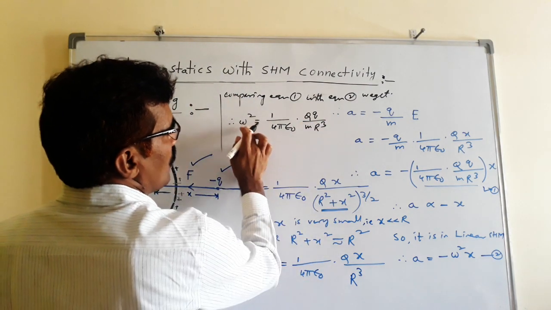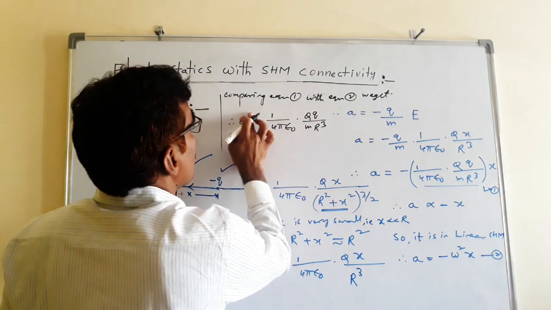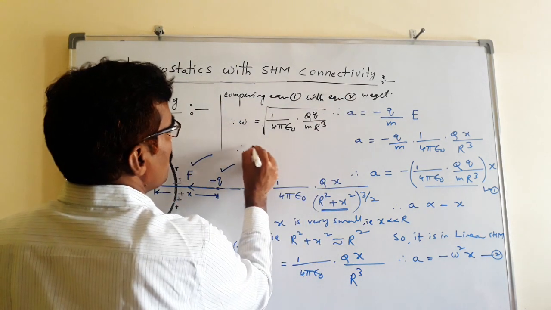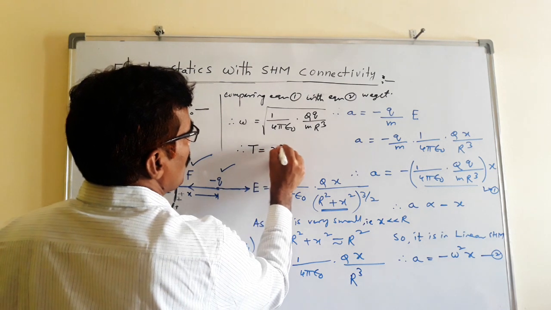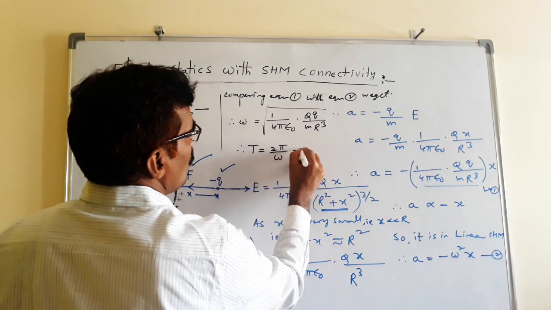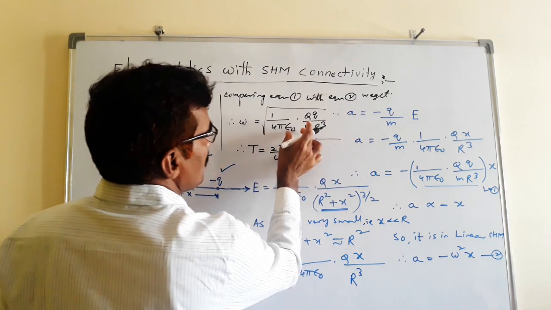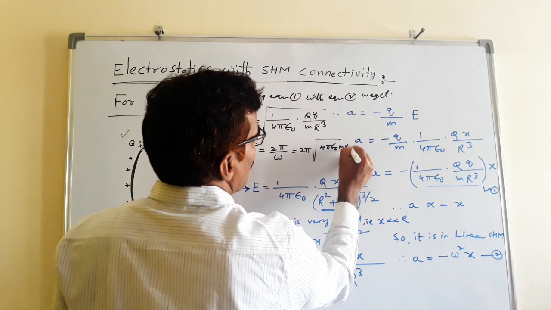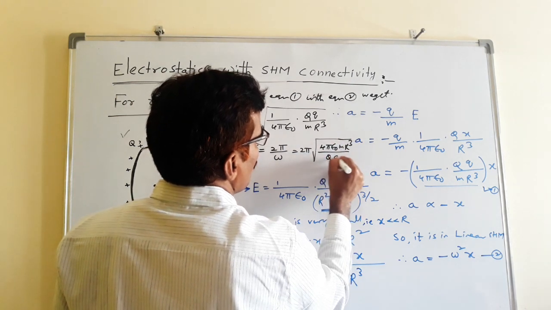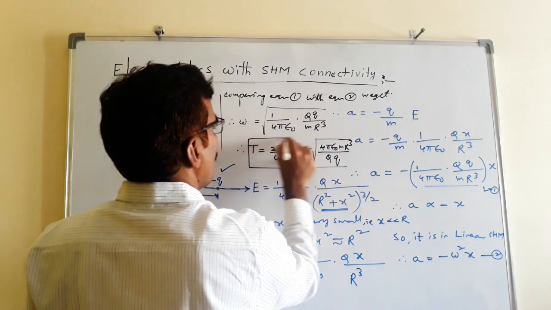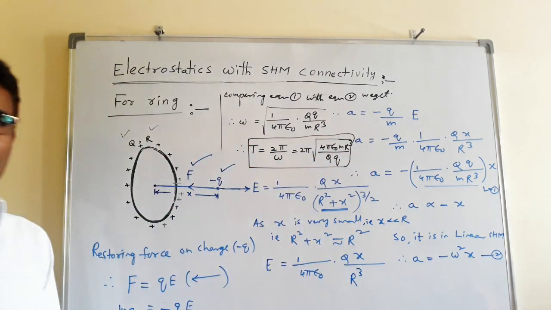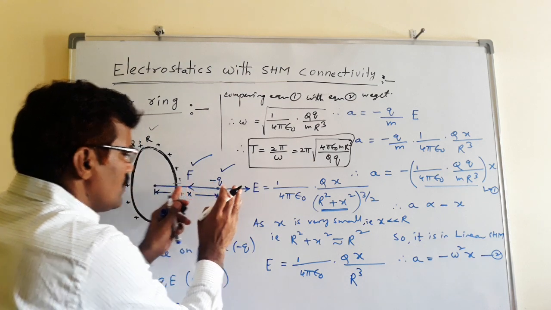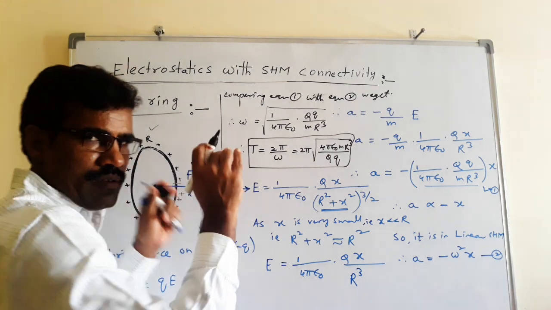Therefore omega is the square root of this. Then the time period T equals 2 pi by omega, which gives root of 4 pi epsilon naught M R cube by Q q. This is the time period of the particle if it is displaced slightly and released, executing simple harmonic motion.